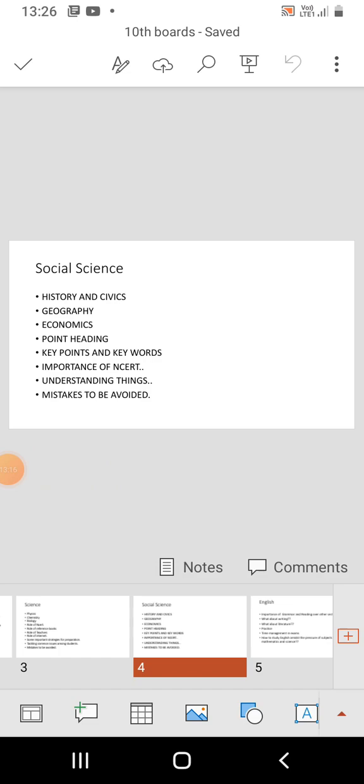Some students ignore the depth concepts of geography. They think that easier questions may come, but if something comes from inside, then they may face problems. So those mistakes are supposed to be avoided. If some questions come from deep inside, they sometimes think in geography actually many things are there.